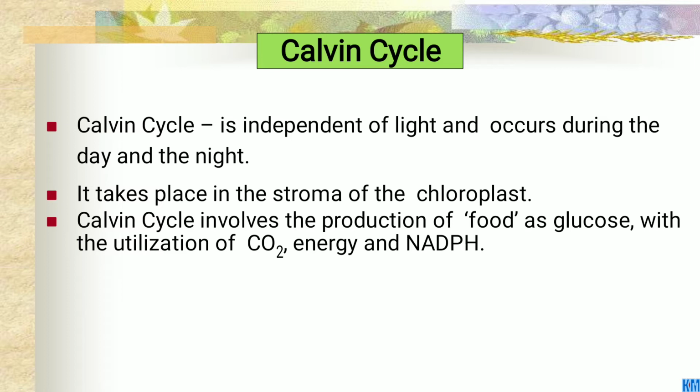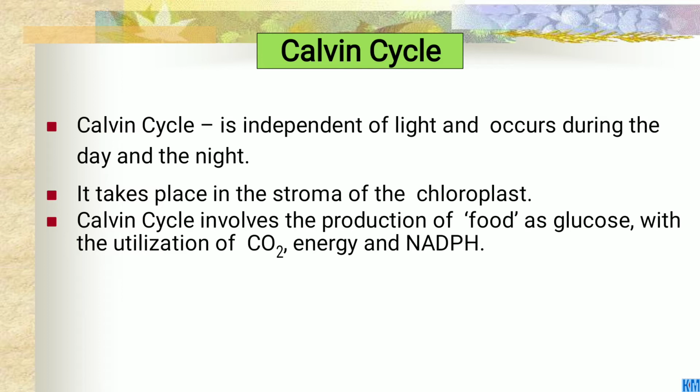Okay, then, what is the Calvin cycle? The Calvin cycle is independent of light and occurs during the day and the night. It takes place in the stroma of the chloroplast. The Calvin cycle involves the production of food as glucose, with the utilization of CO2, energy and NADPH.